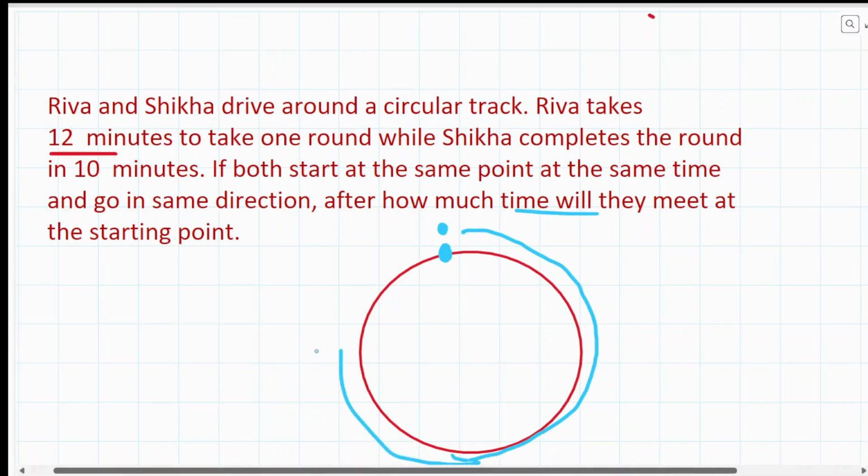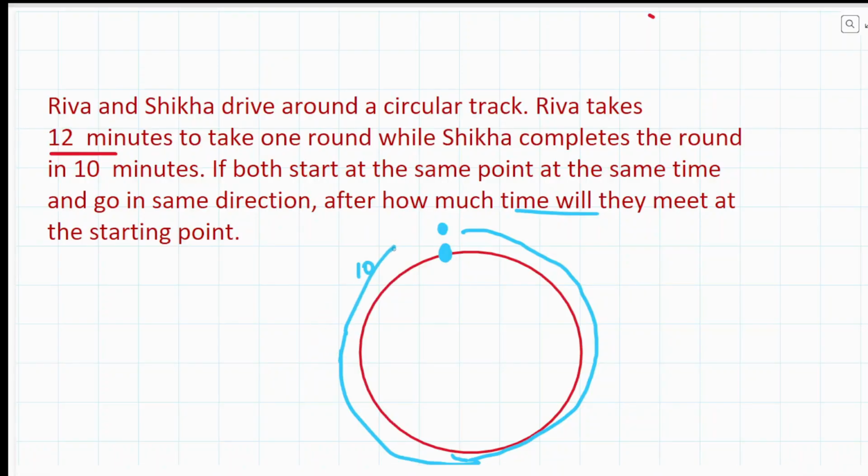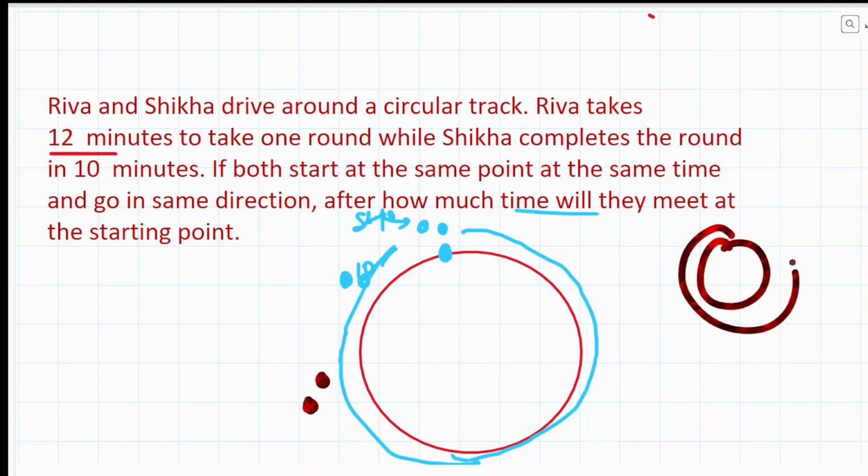Suppose this is only 10 minutes. Riva is going to reach this point, Shikha is going to reach this point, and Riva is still somewhere at the back. That means somewhere over here they will meet each other. But this is not the starting point. They will meet somewhere over here also, of course, because they are revolving around the same track. It's obvious that they will meet, but not at the starting point. They have to meet at the starting point again. Then how to find out?